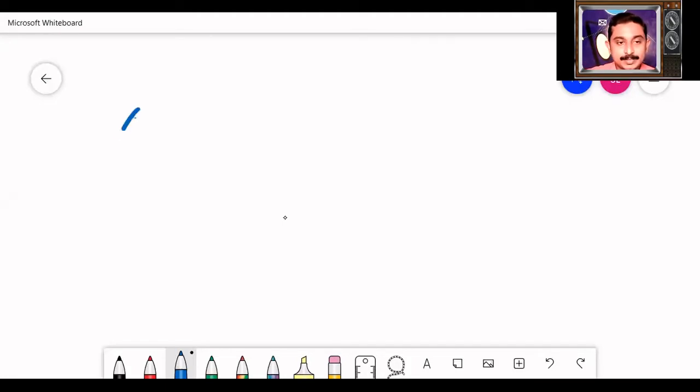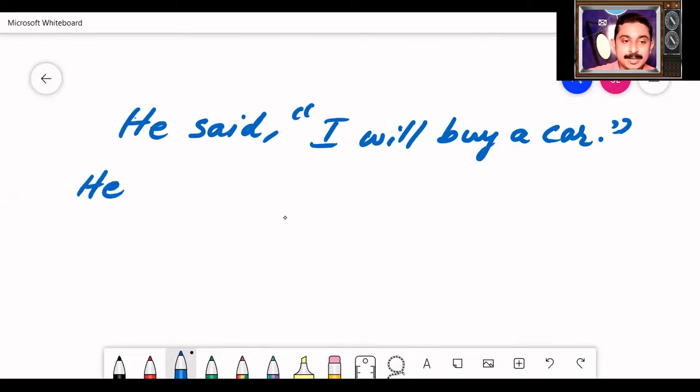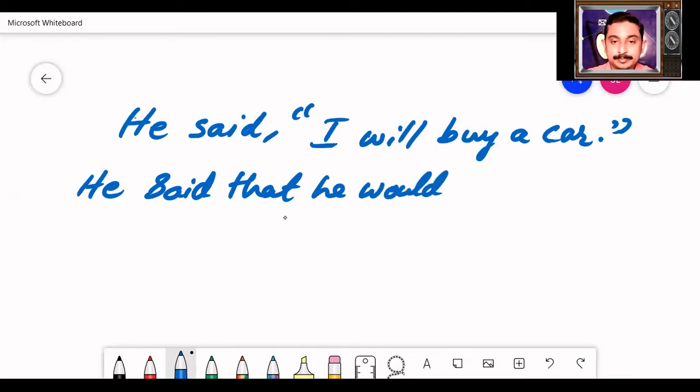Here is the sentence. He said, "I will buy a car." The same sentence can be written: He said that he would buy a car. Look at these two sentences.